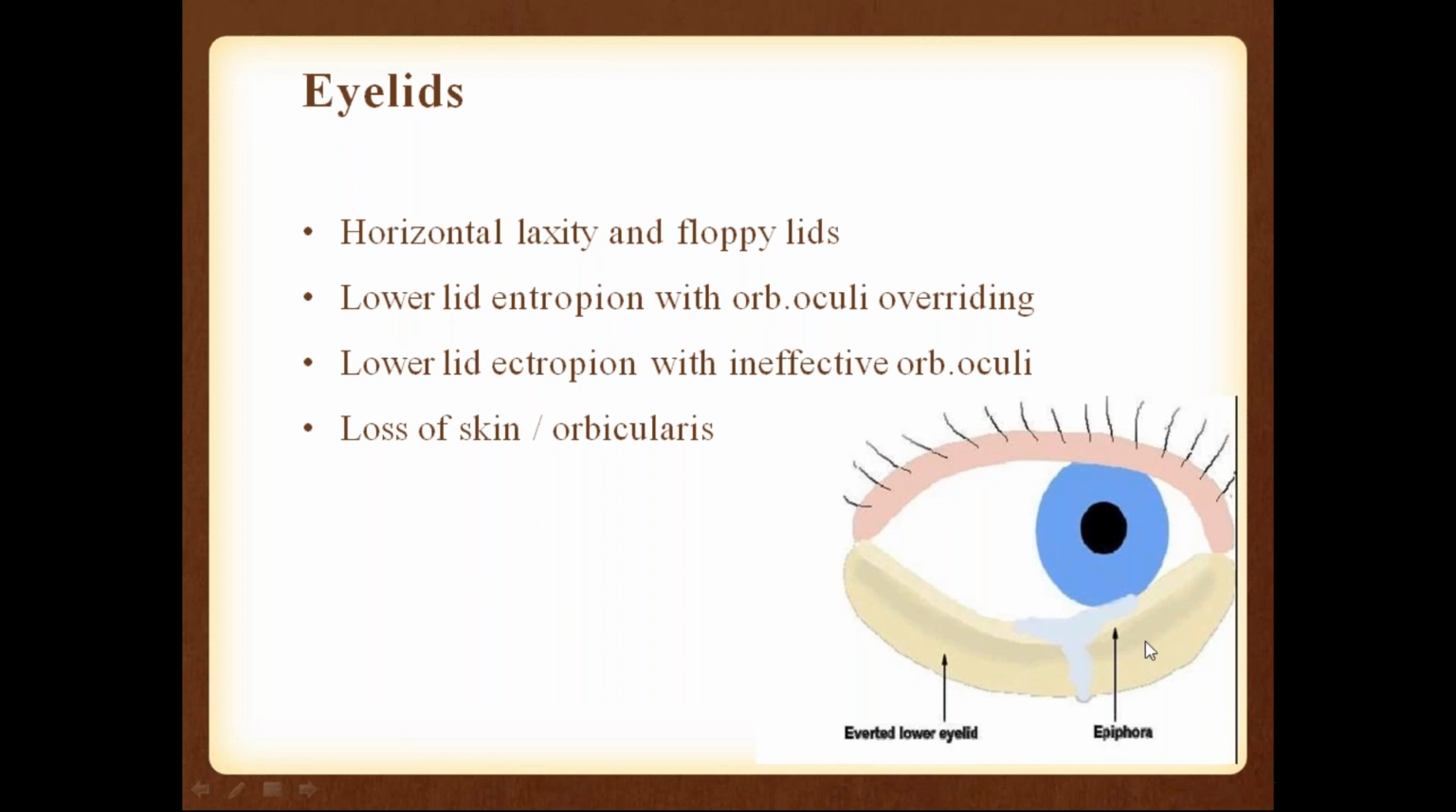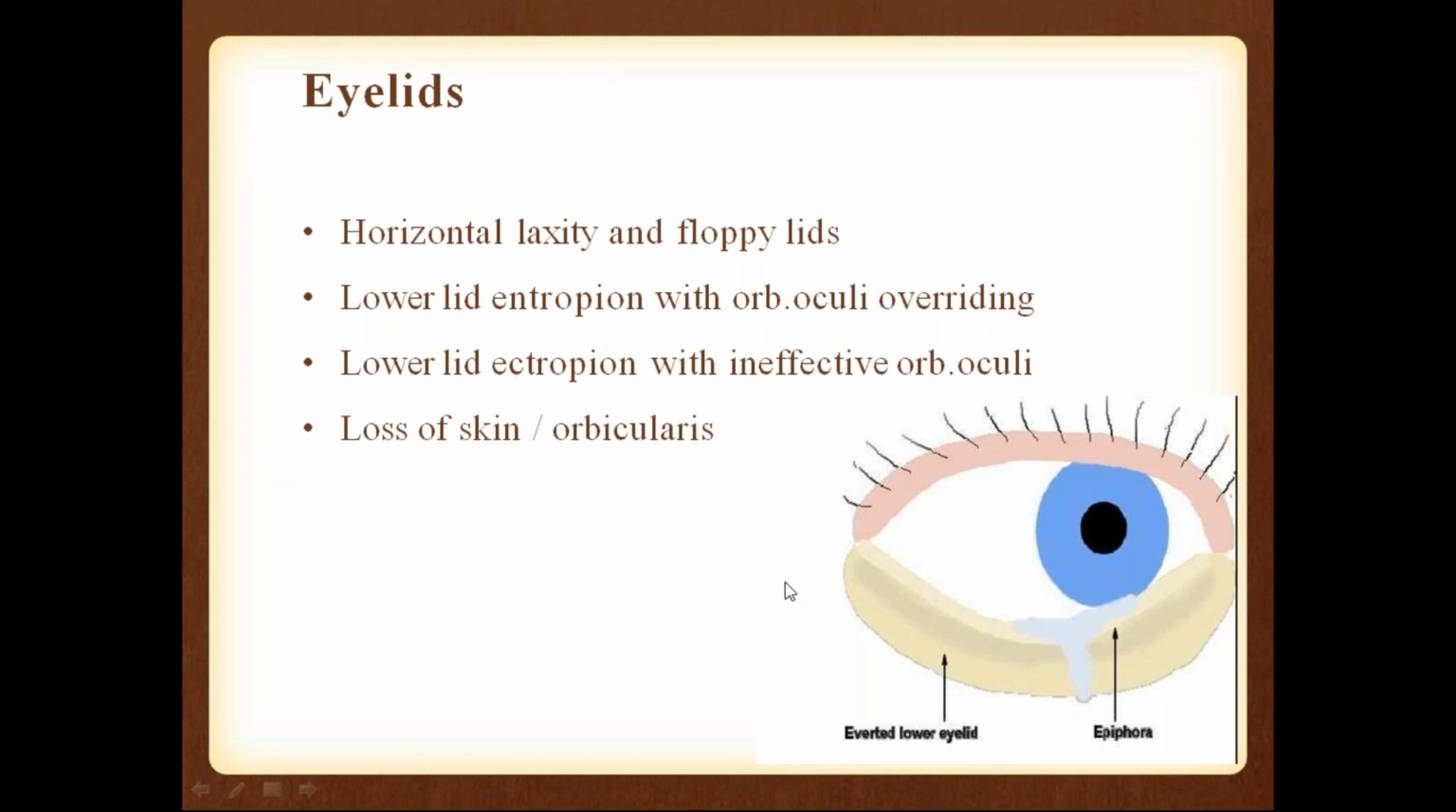Okay, so lower lid entropion means inward turning of the lower lid with orbicularis oculi overriding. Then also, because the punctum is inverted towards the conjunctiva, if there is entropion, the punctum will be turned inside. So because there is anatomical disturbance in the position of the punctum, the tears will not get drained. Lower lid ectropion with ineffective orbicularis oculi: if there is ectropion also, the punctum is turned outward, and the drainage of the tears is not proper.